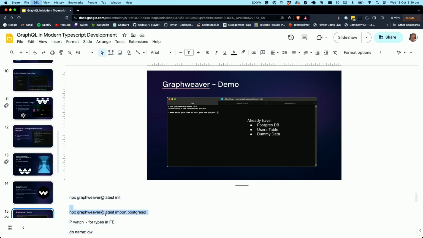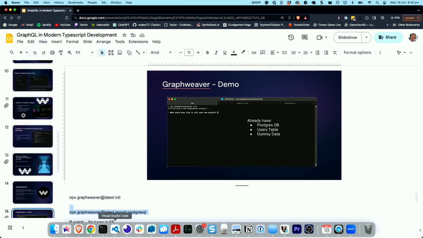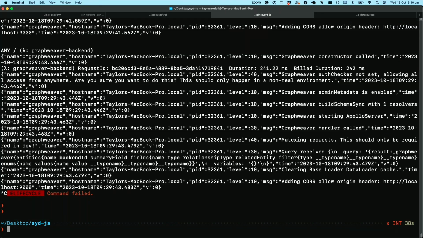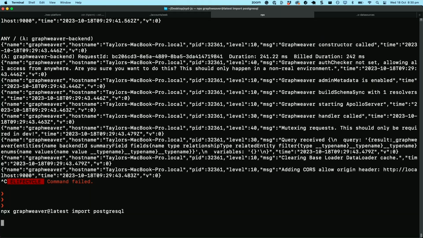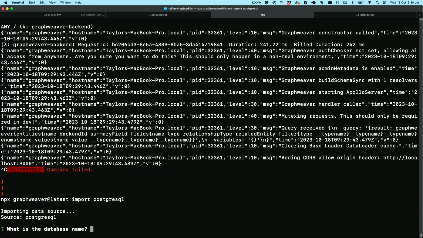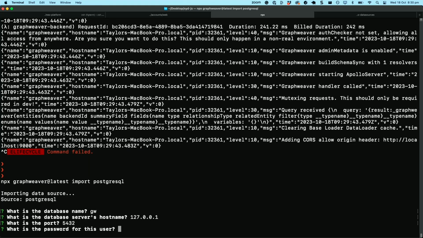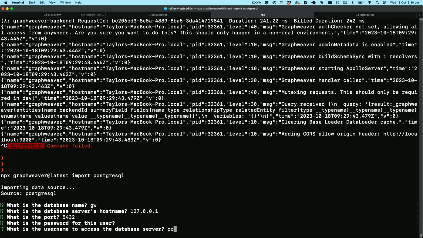Now, I've already set up a Postgres database with some dummy data in the form of a user table. Let's close this guy out. This is going to ask us a couple questions about our database. What is the database name? GW for Graphweaver. The default is good. That is the password. This is the user's name.